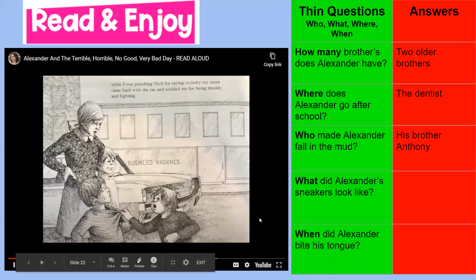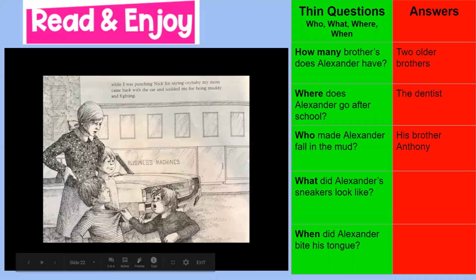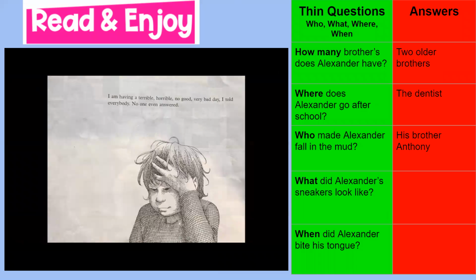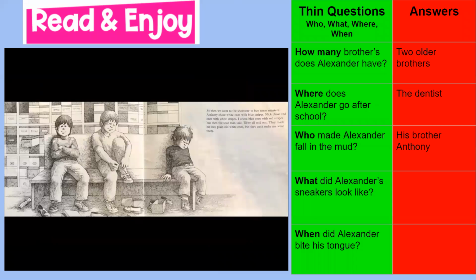While I was punching Nick for saying crybaby, my mom came back with the car and scolded me for being muddy and fighting. I am having a terrible, horrible, no good, very bad day, I told everybody. No one even answered. So then we went to the shoe store to buy some sneakers. Anthony chose white ones with blue stripes. Nick chose red ones with white stripes. I chose blue ones with red stripes. But then the shoe man said, "We're all sold out."